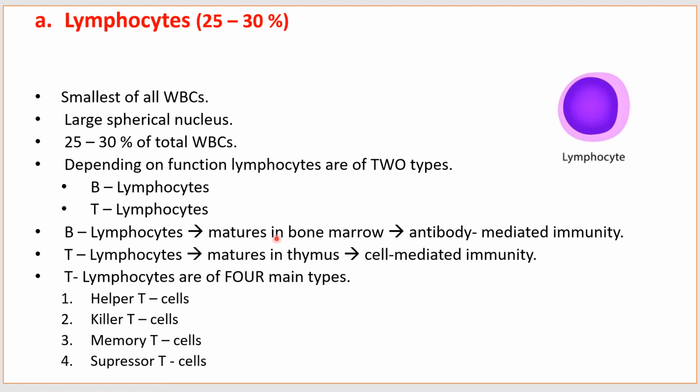B lymphocytes mature in bone marrow and provide antibody mediated immunity, whereas the T lymphocytes mature in thymus and provide cell mediated immunity. The T lymphocytes are of four main types: helper T cells, killer T cells, memory T cells and suppressor T cells.